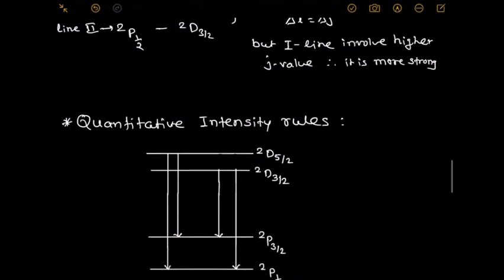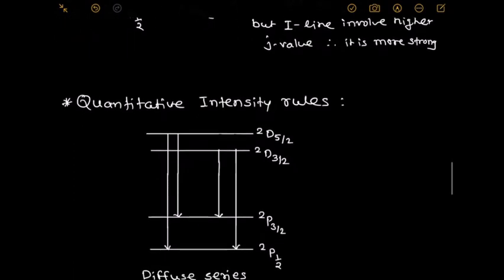Firstly, we see one example, again for the diffuse series. We know the doublet P terms: these are the two doublet P terms, doublet P half and doublet P 3 by 2. For doublet D, again there are two terms, doublet D 3 by 2 and doublet D 5 by 2. And we draw here the separation for doublet P and doublet D; the doublet D separation is smaller, since as L increases, separation goes on decreasing.